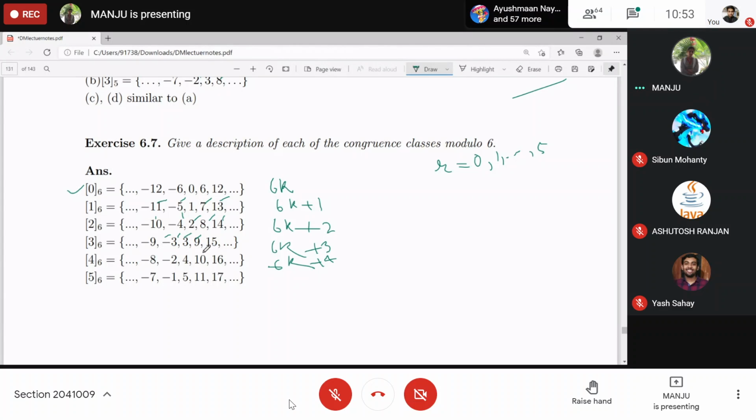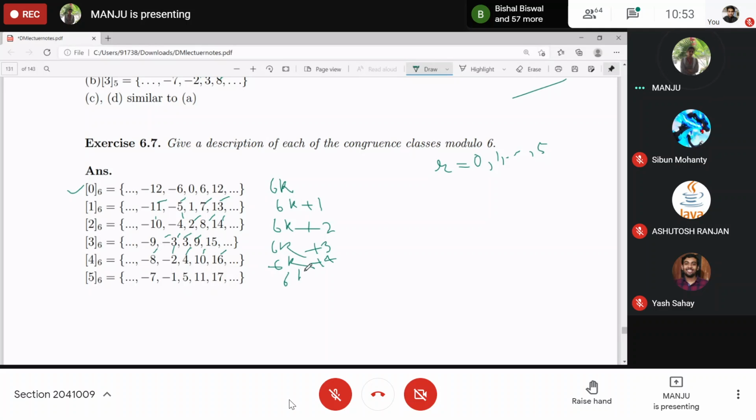K equal to 0 gives 4, k equal to 1 gives 10, k equal to 2 gives 16, k equal to minus 1 gives minus 2, k equal to minus 2 gives minus 8, and so on.